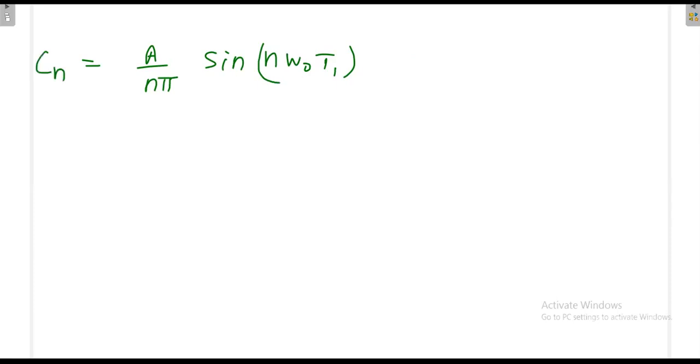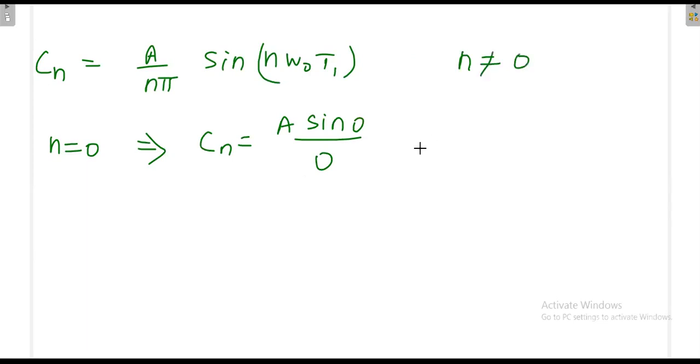So what happens when you put n is equal to 0? Suppose if I put n is equal to 0, cn is equal to sine 0 divided by 0. This is not allowed. Sine 0 is 0. Again this is not allowed. So that's why whenever we write this, we'll put where n is not equal to 0, because for n equal to 0 we have calculated separately. So this cn is valid only when n is not equal to 0.